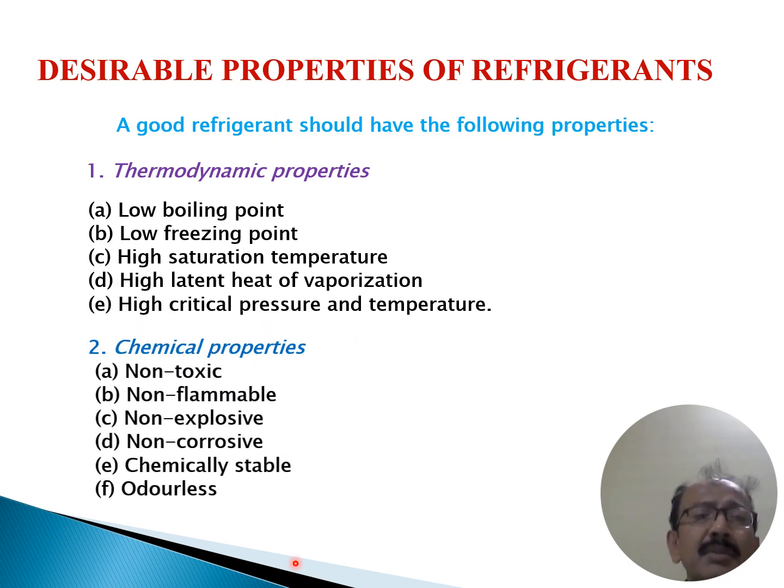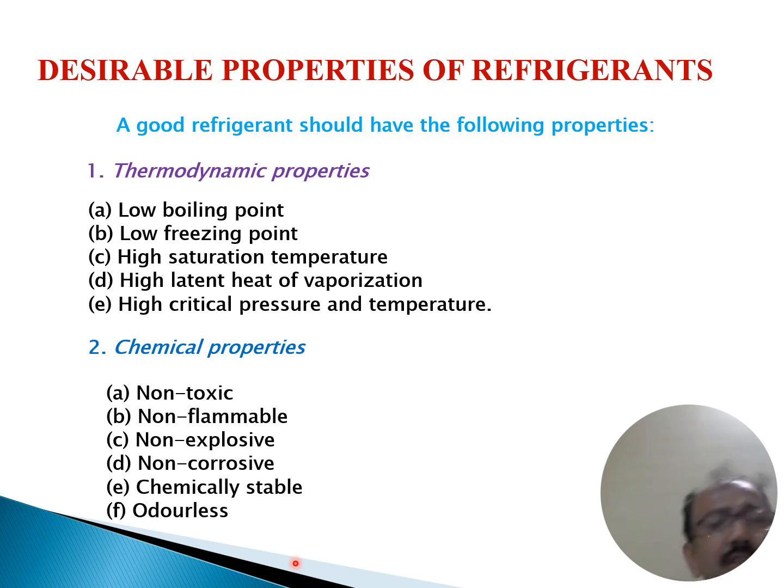Chemical properties: the refrigerant should be non-toxic, very important, non-flammable, non-explosive, non-corrosive, chemically stable and odorless. So these are the desirable properties of the refrigerant.